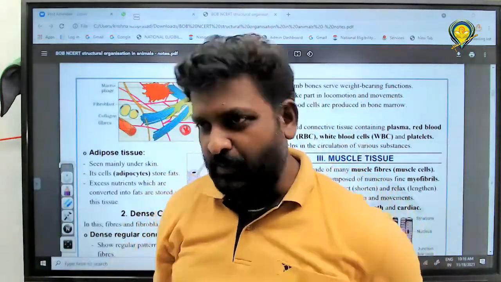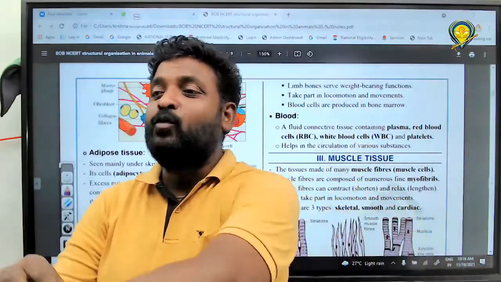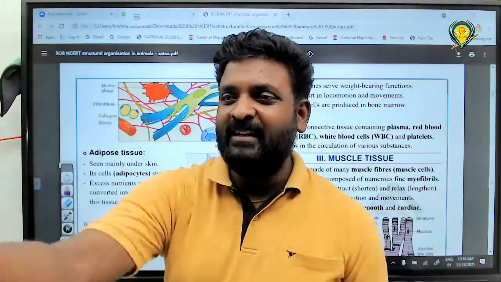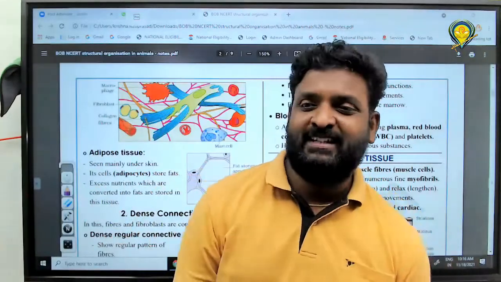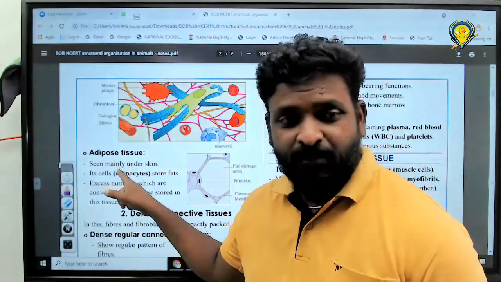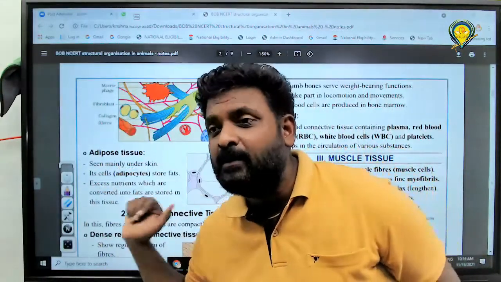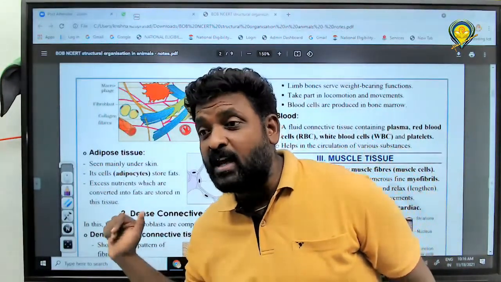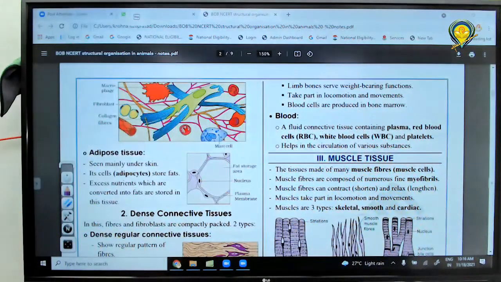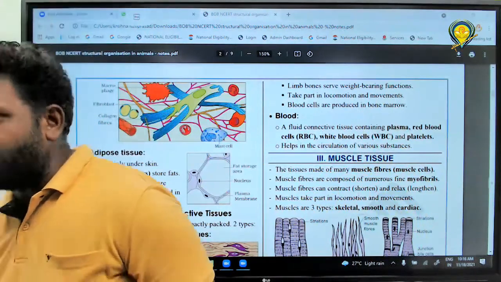Immediately beneath. Sometimes if you get a wound, the yellow color you see is adipose tissue, fat. So what is the location? Immediately beneath the skin. What is the function? Storage of fat. How will fat be produced first? Adipose tissue is there for storing.